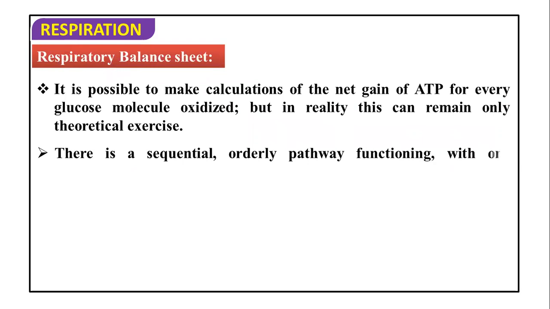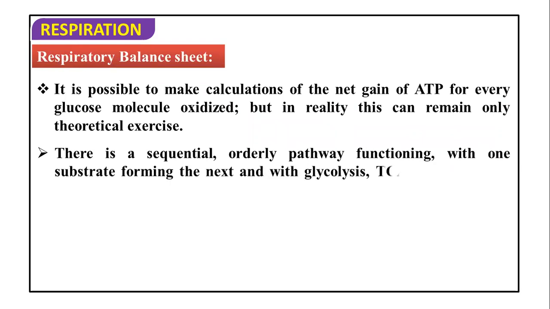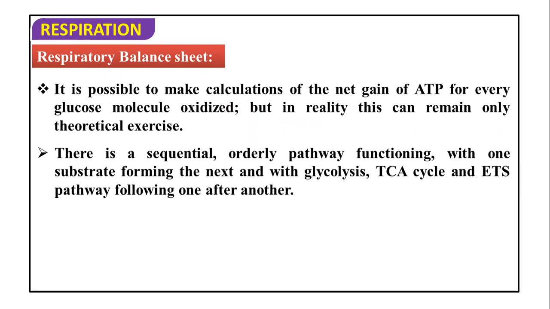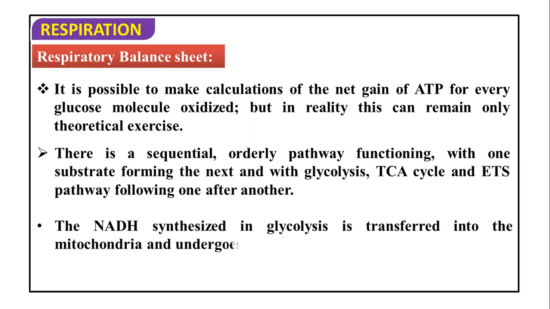There is a sequential, orderly pathway functioning with one substrate forming the next, with glycolysis, TCA cycle and ETS pathway following one after the other. Several intermediates form one after the other, and glycolysis, TCA cycle and ETS also take place in a sequence. If we carry out the calculation on this basis, the NADH synthesized in glycolysis is transferred into the mitochondria and undergoes oxidative phosphorylation. That we also consider.